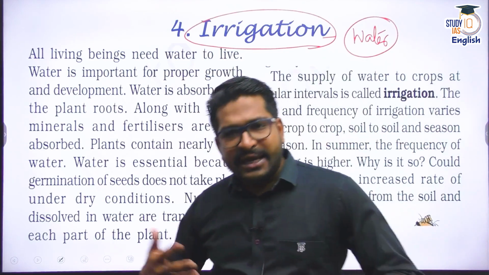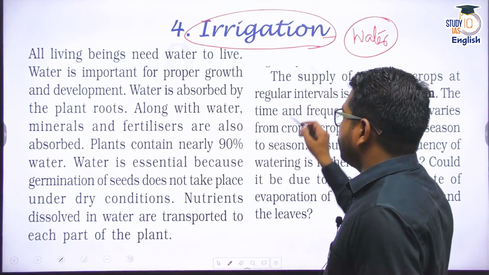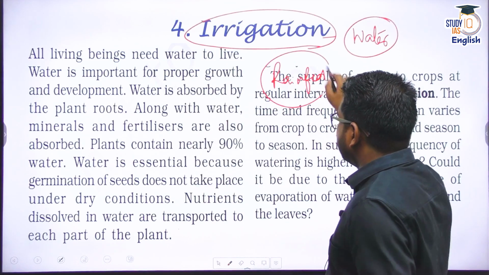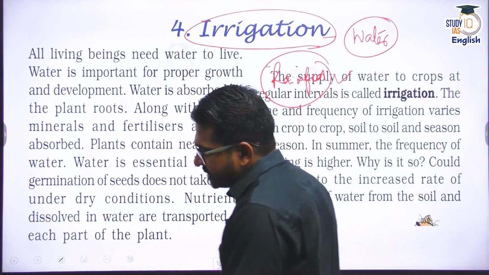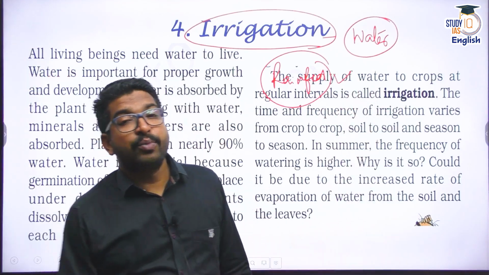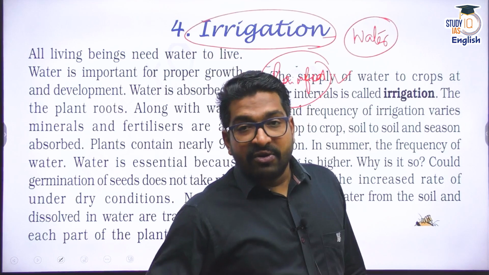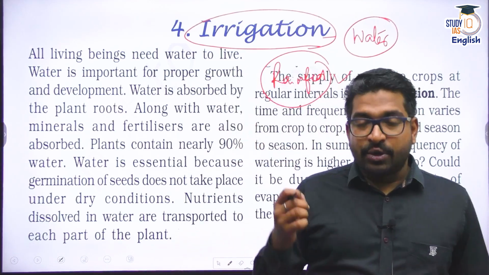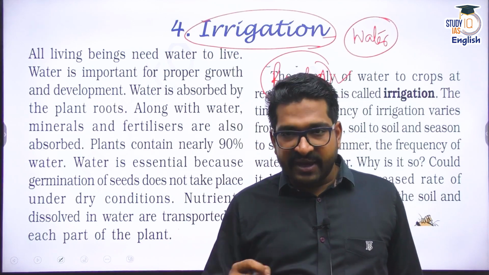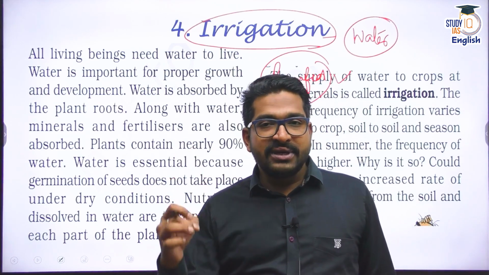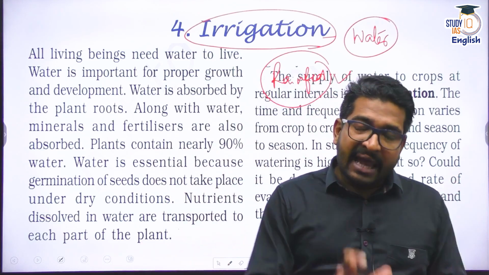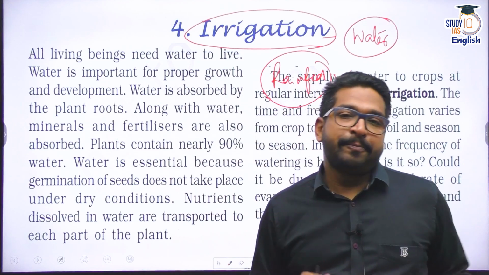Now, in a natural setup, of course, we rely mostly on rain-fed agriculture, correct? And in India, even today, a large amount of agriculture is rain-fed. That means we rely on rain gods. We rely on monsoon. But when we talk about industrial agriculture or commercial cultivation, we go for some sort of irrigation facilities where I can provide water 365 days to a plant. That means the water can be made available at any point of time.